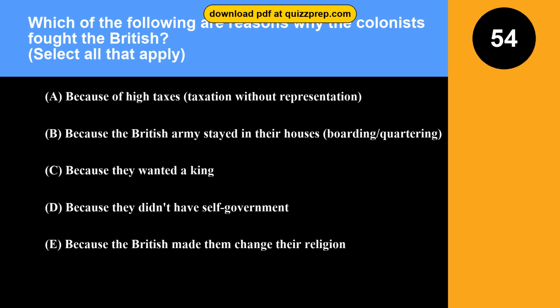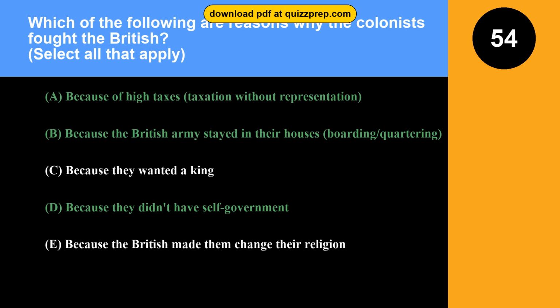Question 54. Which of the following are reasons why the colonists fought the British? Option A. Because of high taxes, taxation without representation. Option B. Because the British Army stayed in their houses, boarding/quartering. Option C. Because they wanted a king. Option D. Because they didn't have self-government. Option E. Because the British made them change their religion. The correct answers are options A and B and D.